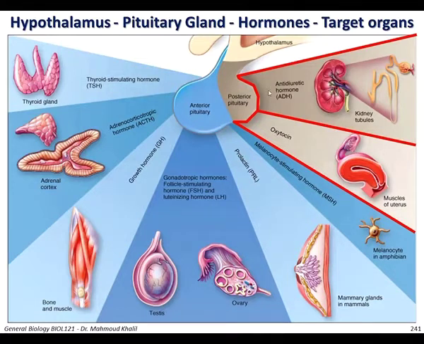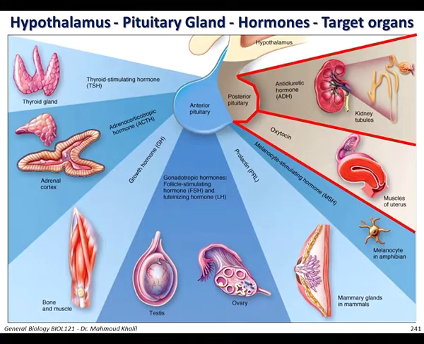And as well, the posterior pituitary gland secretes oxytocin, which will affect the muscle of the uterus to contract during delivery of the baby. So the contraction of the uterine wall during delivery of babies is triggered or stimulated by the effect of oxytocin, which is secreted from the posterior pituitary gland.